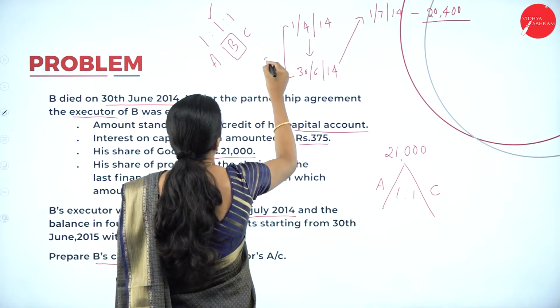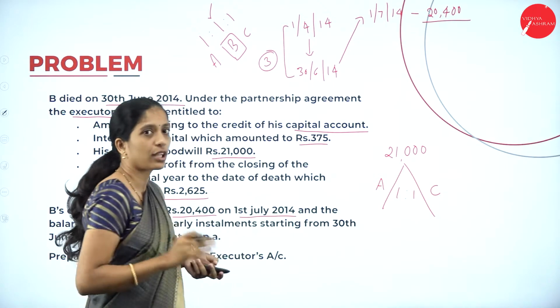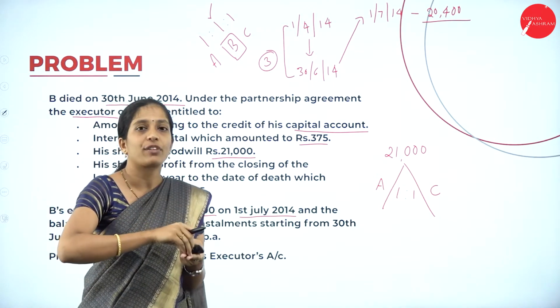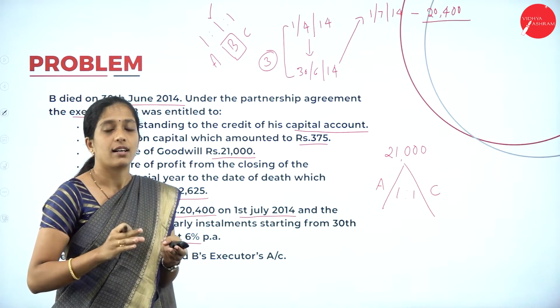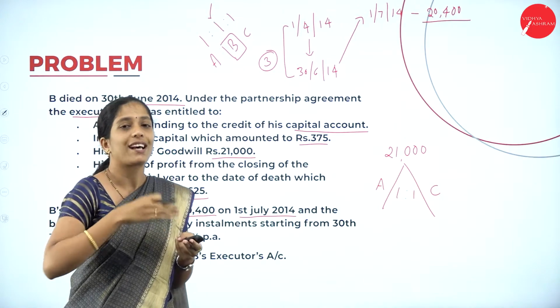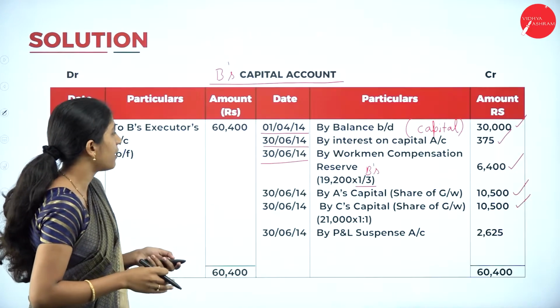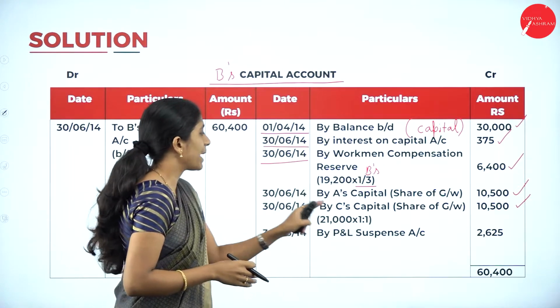Right? He was there only for 3 months. So we have to calculate from the beginning of the financial year till the death of that partner. So what is the profit earned? It has to be transferred to profit and loss suspense account.